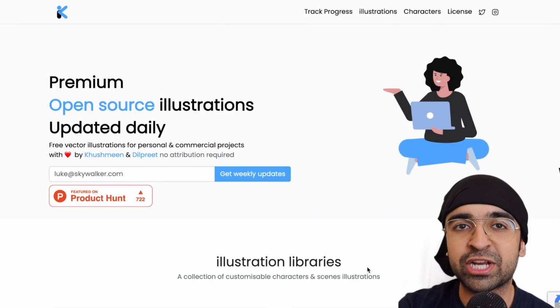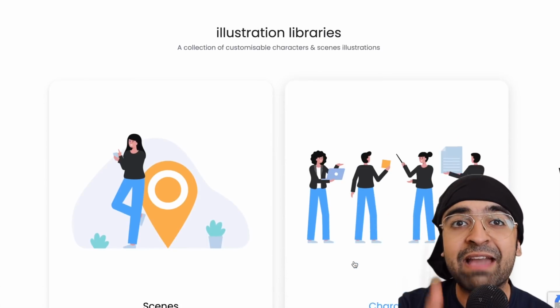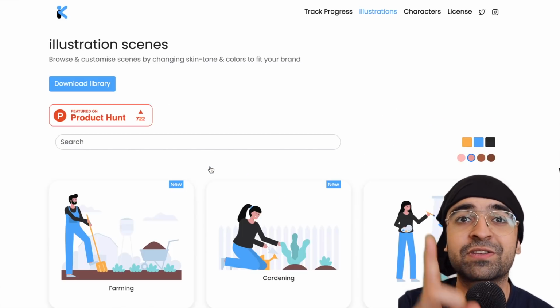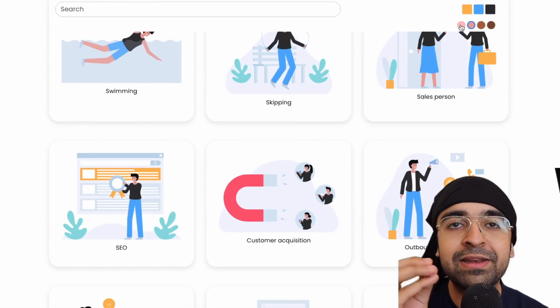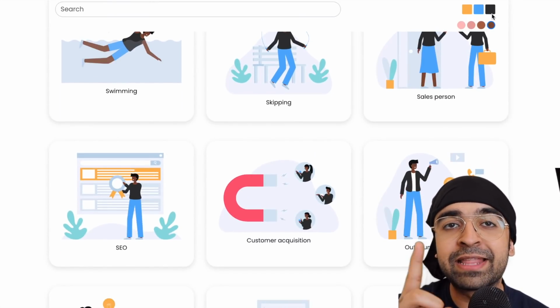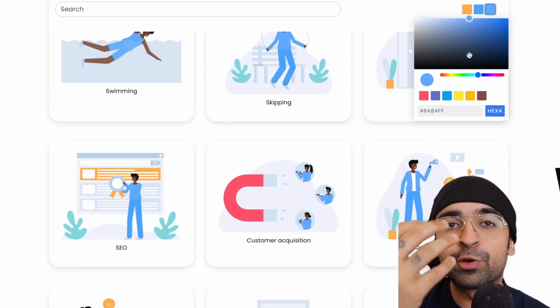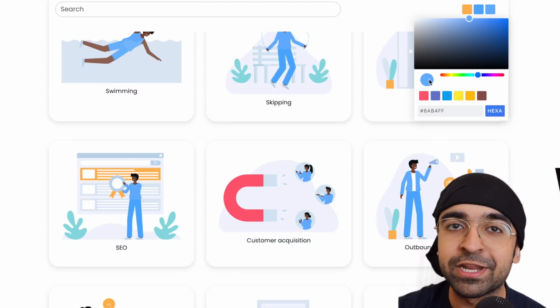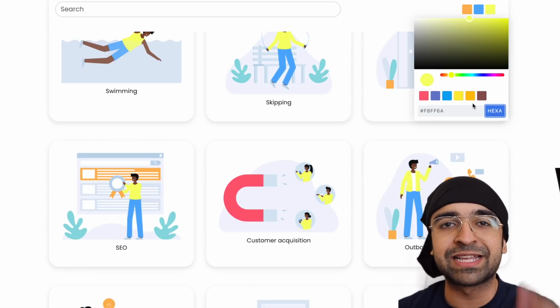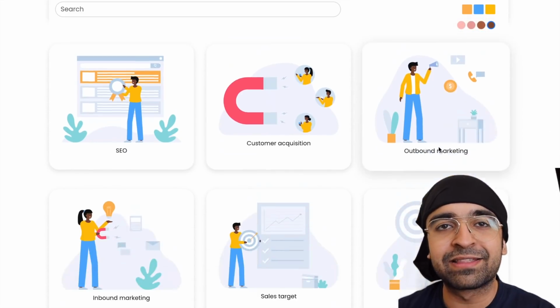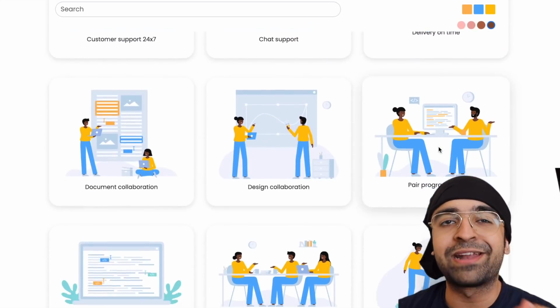Now imagine an illustration library which gets updated every single day with new illustrations for free. Illustration Kit allows you to download the entire library for free. They update their designs every single day. So you get a new illustration that you can use in your project for free every single day. Best part is it's available both on Sketch or on Figma, so you can easily edit them in Figma or Sketch, and they're made for those tools.